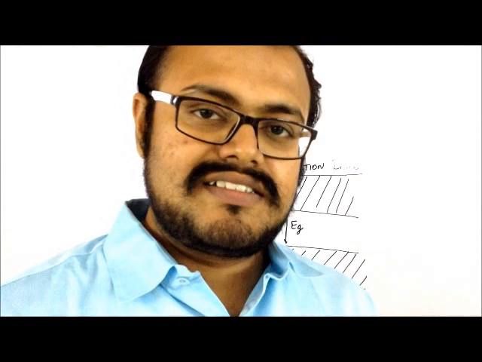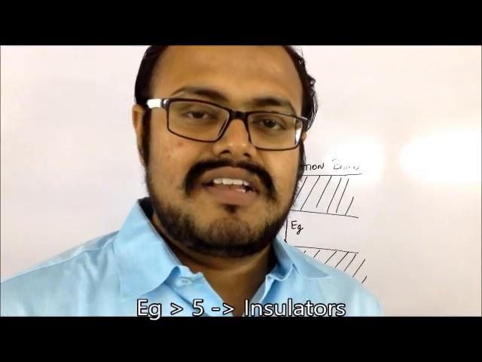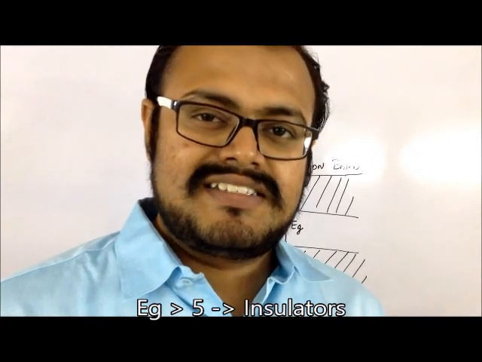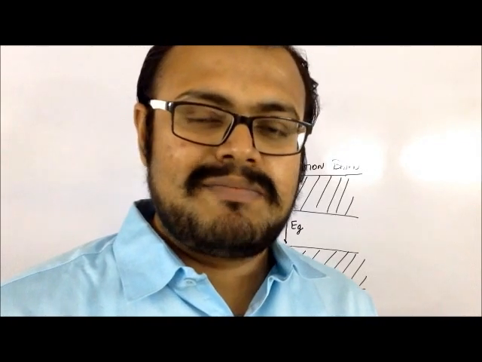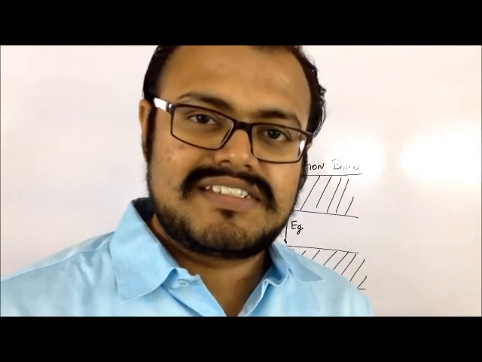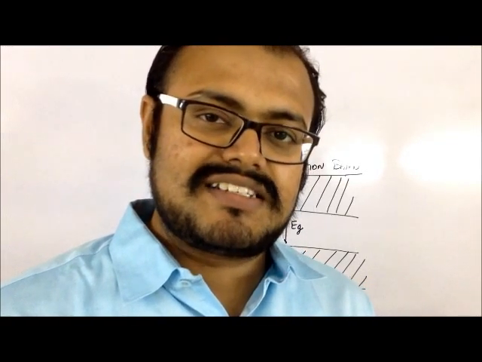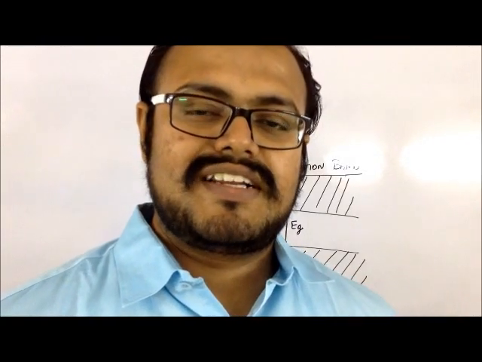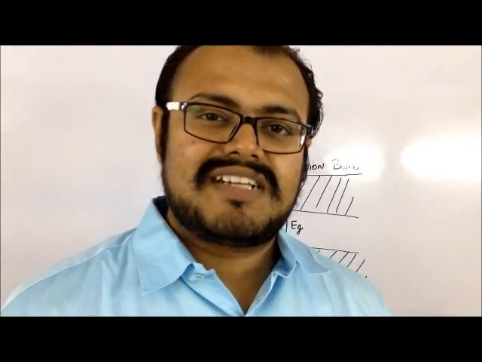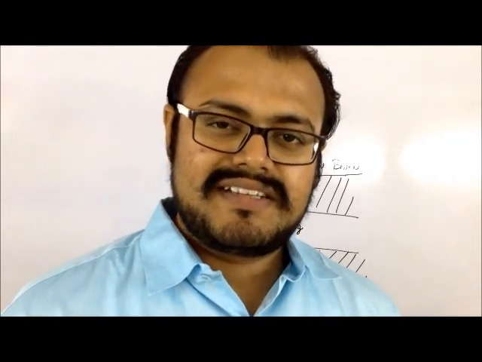For insulators, this value of energy gap is above 5 electron volts. So if we want to provide the energy for the electron to jump from the valence band to the conduction band, it is simply impossible because of the sheer amount of energy required for the jump. For a semiconductor device, the forbidden energy gap is of the value 1 electron volt. So because of this small number, it is possible for an electron to jump from the valence band to the conduction band by absorbing certain energy.